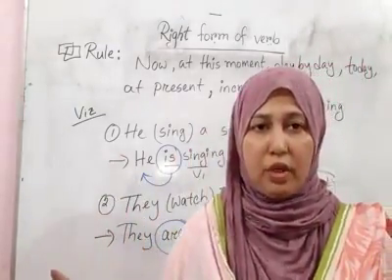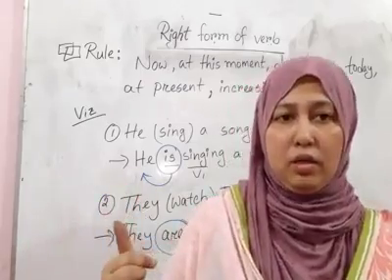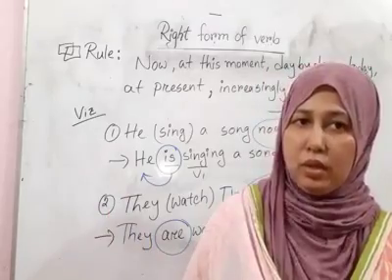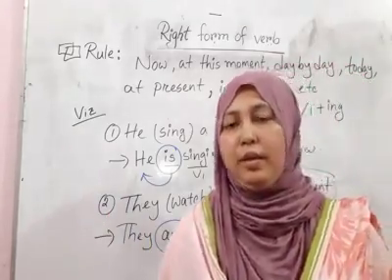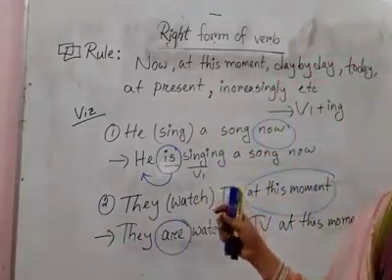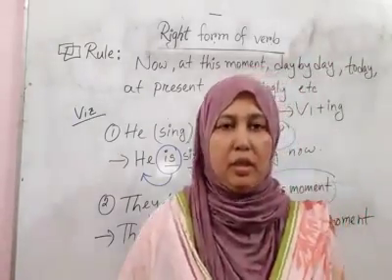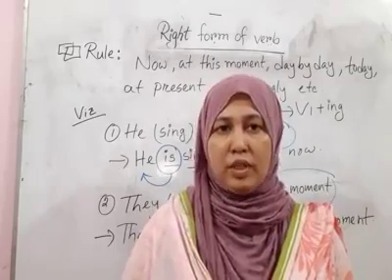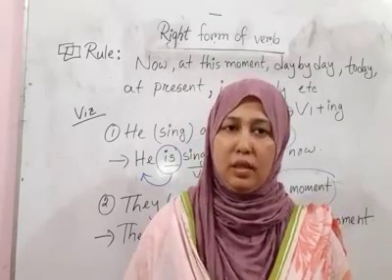That means V1 plus ing, and before V1 and ing we also put auxiliary verbs. Okay. So, dear students, I think you understand this. So, this is all for today. I think we will discuss more in our next class.